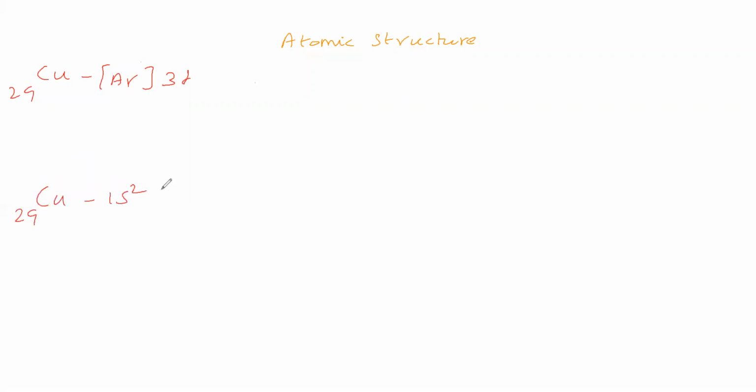First we will take copper, atomic number 29. Electronic configuration we will write: 1s2, 2s2, 2p6, 3s2, 3p6, 4s2. Now remaining, 2 electrons are there, therefore 3d9. In this copper, the underlying part is argon. Remaining is 4s2 3d9.